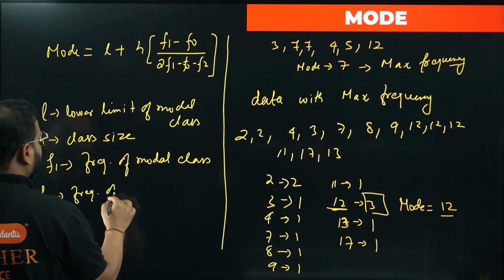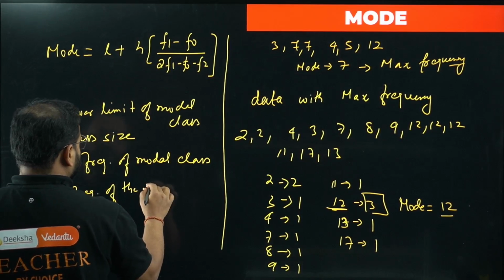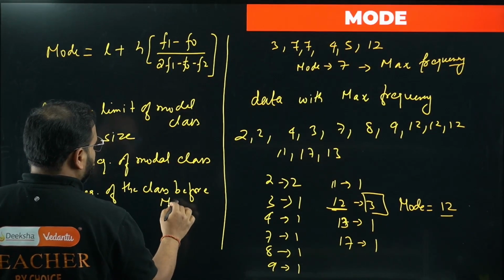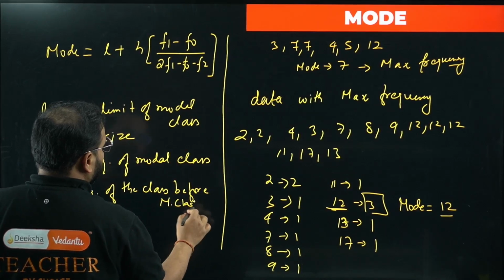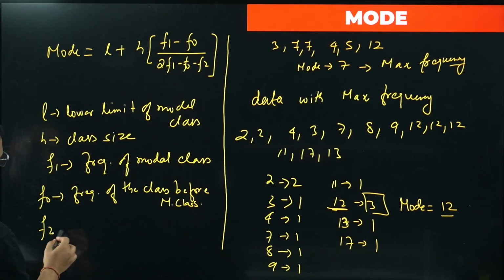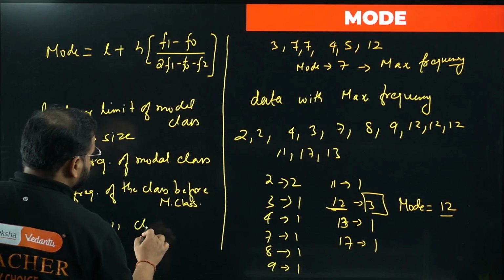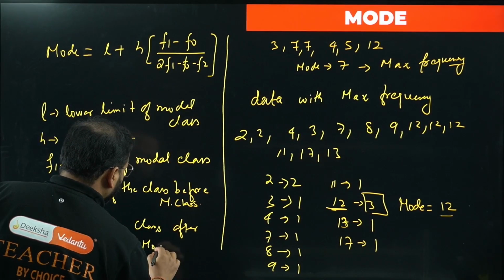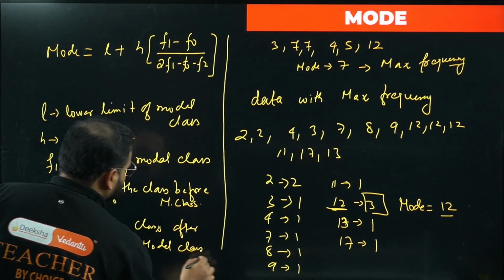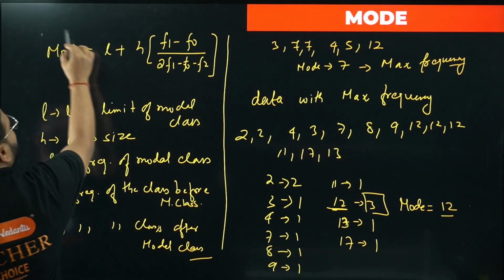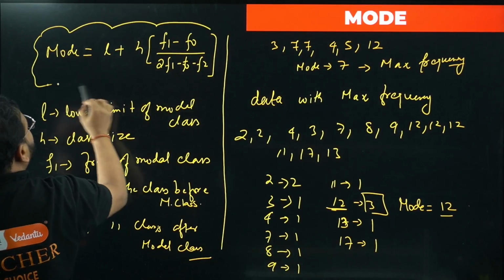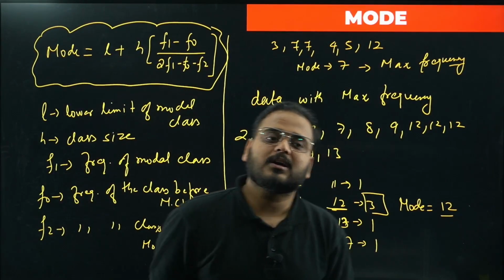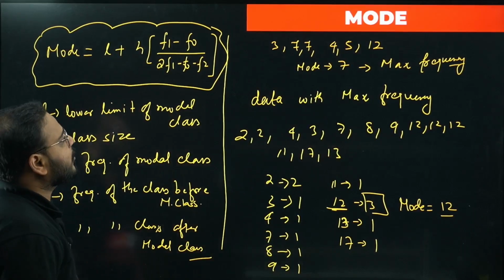Frequency of the class before modal class. What about f2? Same way, frequency of the class after modal class. We use this formula given here to get the result for finding the mode. So L plus h times (f1 minus f0) upon (2 f1 minus f0 minus f2).